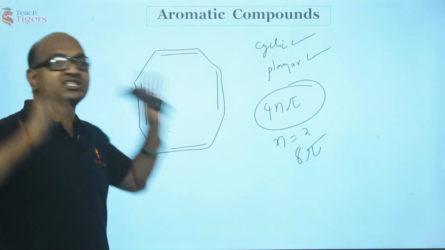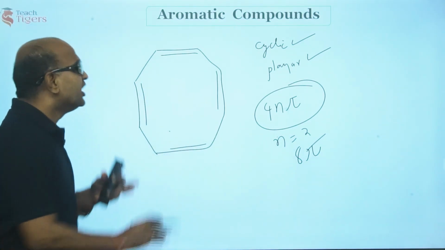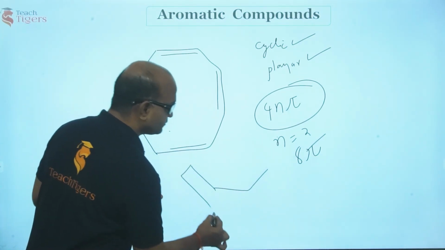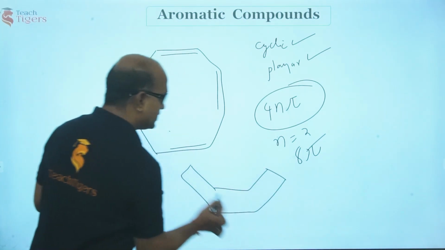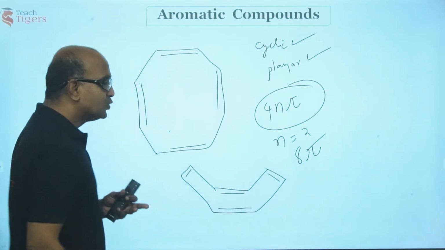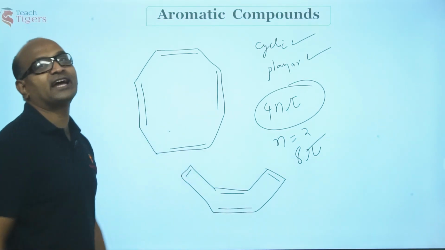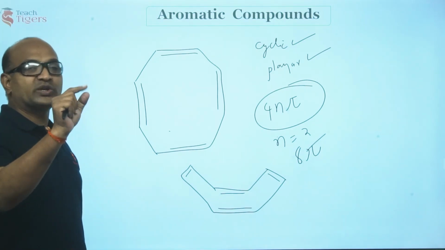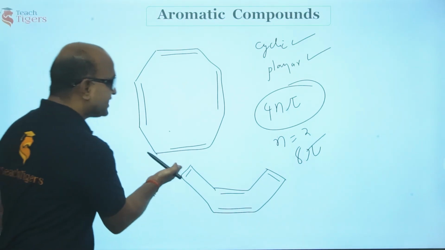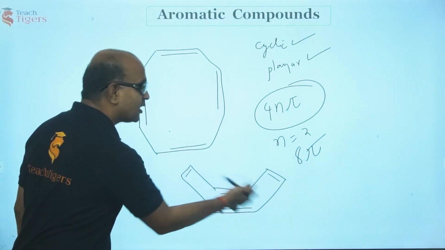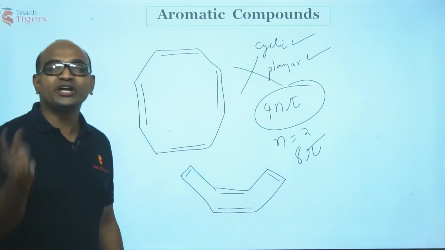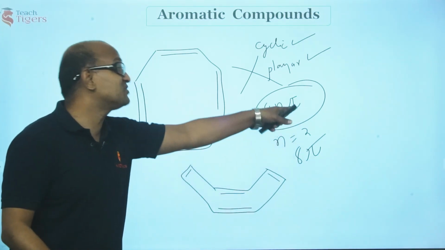Now, what does it do? It will try to lose its anti-aromatic character. It will try to change its structure like this, guys. Sir, what has happened here? You can see here it has lost its planarity. I told you in resonance, for delocalization, the p orbitals have to be in the same plane. These p orbitals are not in the same plane, so it has lost its planarity. So it does not have completely delocalized 4n pi.